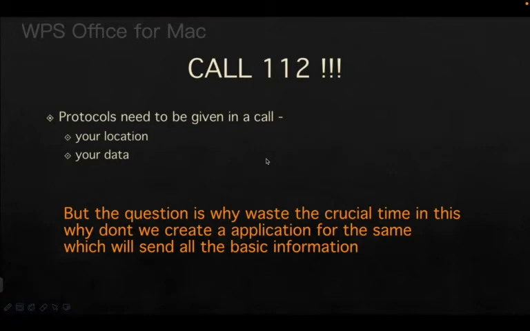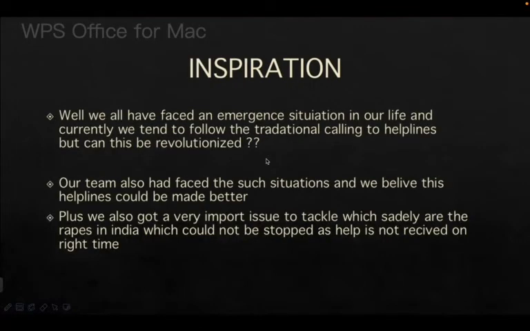But we think that this is just a wasting of crucial time. Why don't we create an application which does the same task and will send all the basic information? Well, that was our inspiration.